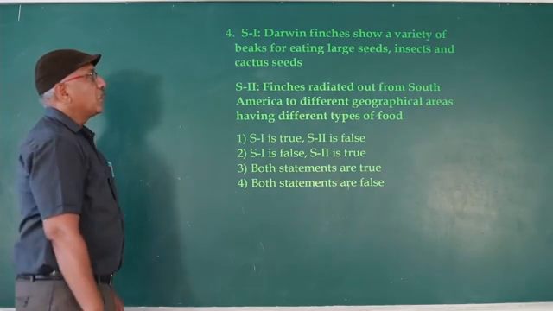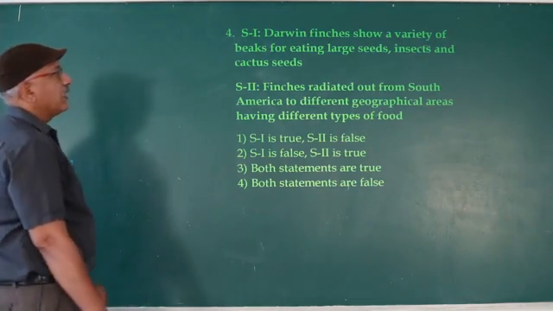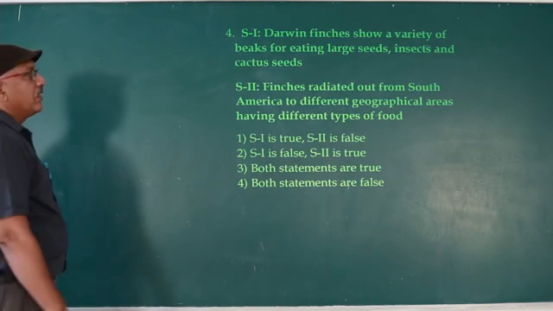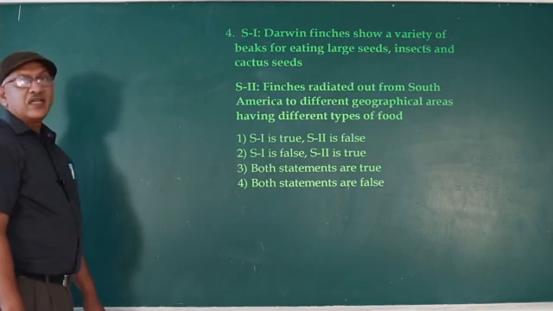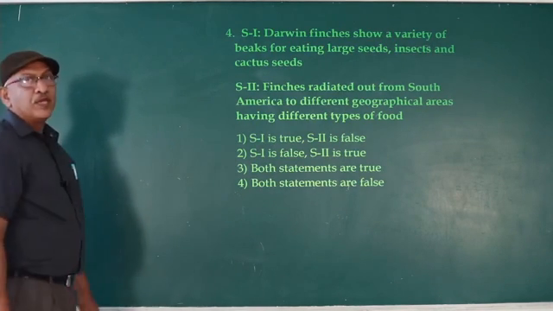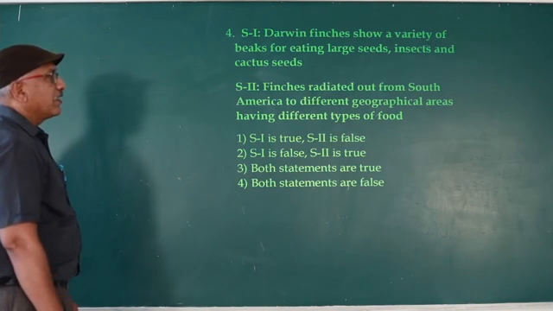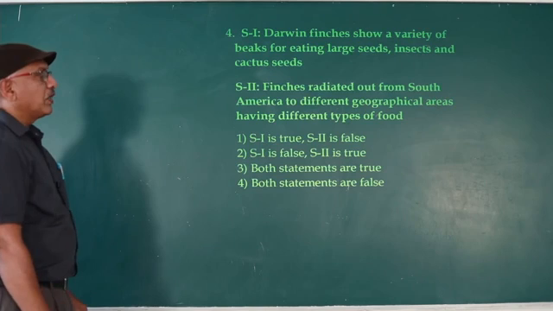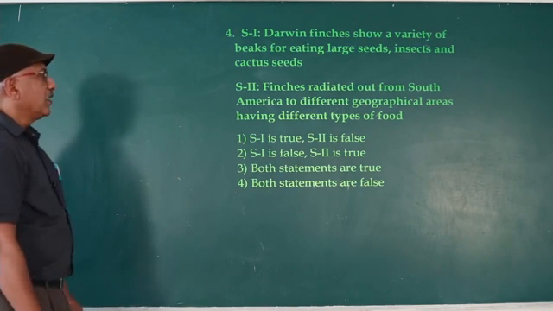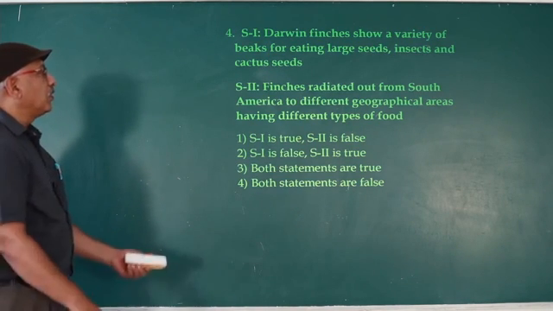Darwin's finches show a variety of beaks for eating large seeds, insects and cactus seeds. So, different types of beaks. Correct. Statement 2: Finches radiate out from South America to different geographical areas having different types of food.